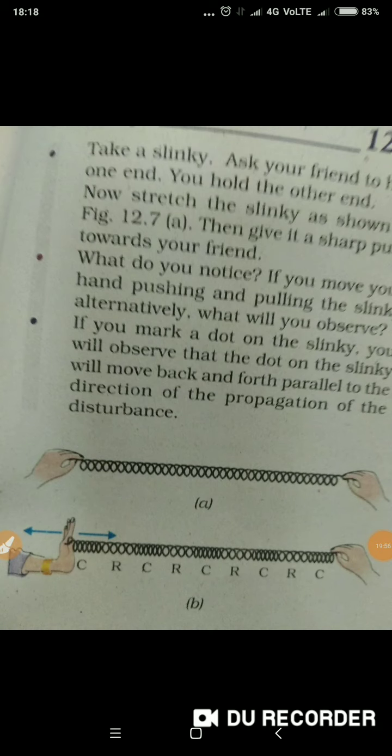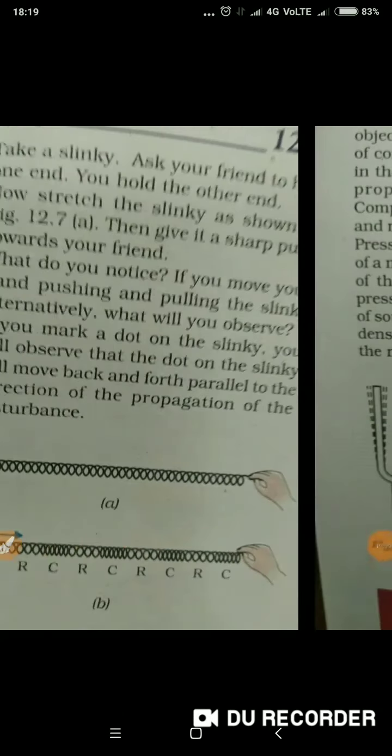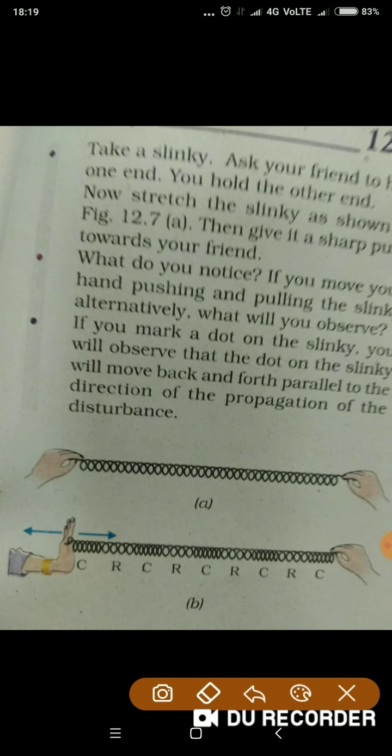See, if this is a line and this is a wave. Okay, so what is this? This is compression. And what is this? This is rarefaction. Okay, you can also call it, as I told you, hill.